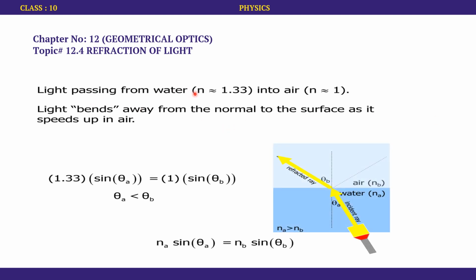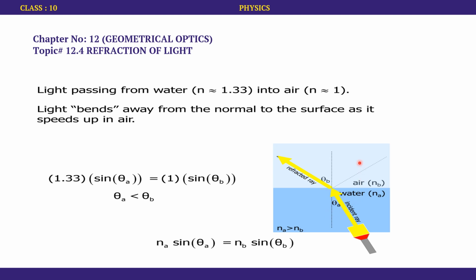Light passing from water: the refractive index for water is approximately 1.33 and that of air is approximately 1. Light bends away from the normal to the surface as it speeds up in air. So this is case number 2 that we discussed. Whenever the ray of light enters from a denser medium to a rarer medium, it will bend away from the normal, as given in the diagram.